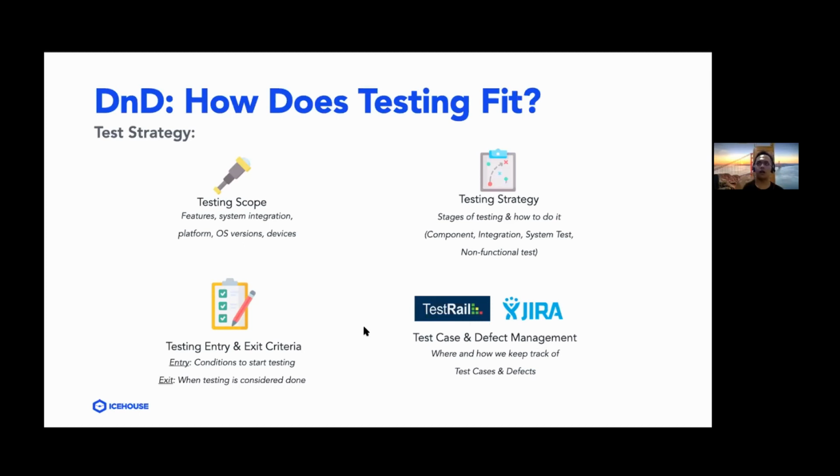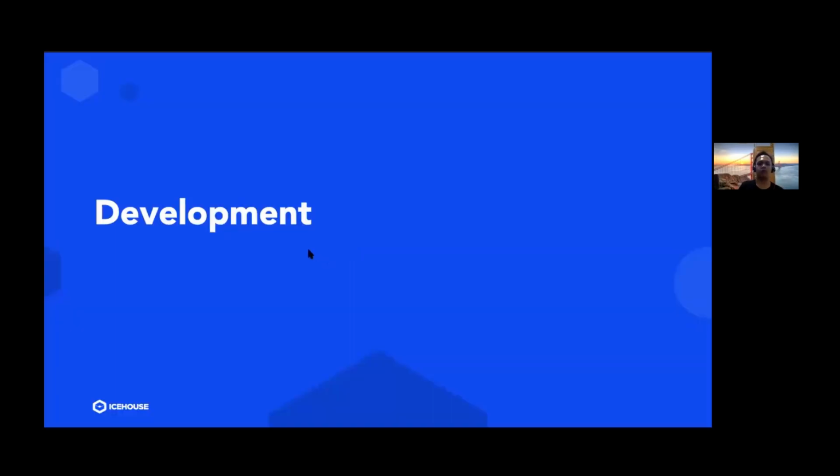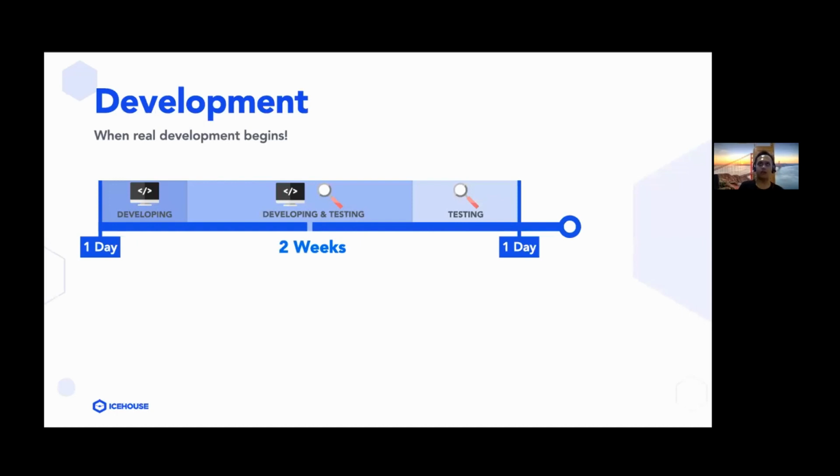And once I know the software in general in terms of requirements, then we can start to go into the next phase, which is the development phase. Within the development phase, this is where we start to get the feel of implementations of the Agile and Scrum methodology. So this is where the sprints actually happen.